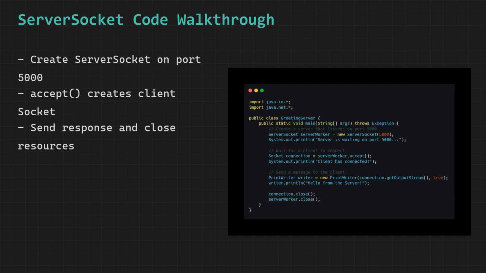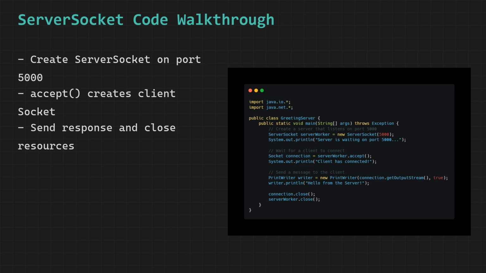We call system.out.println to print the message "server is waiting on port 5000" to the console, which serves as a clear and informative confirmation to the developer or system administrator running the server that the server socket has been successfully created and bound to port 5000 and that the server is now actively and patiently waiting for a client to arrive and initiate a connection.